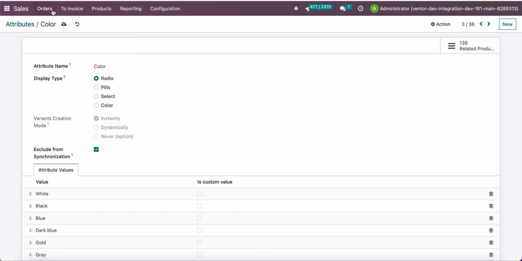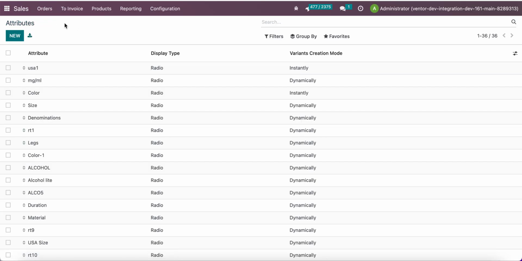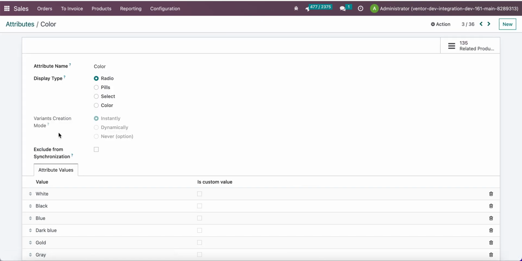If we go in SL models to configuration, attributes, and open any of our attributes, for example, color. On the attribute form, we can find a new checkbox which allows us to exclude from synchronization to external system. But I need to notice that we can activate this checkbox only for attributes which weren't used before for creating product variants with more than one value.